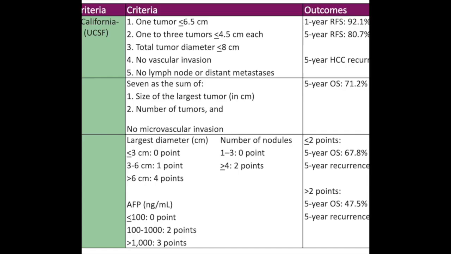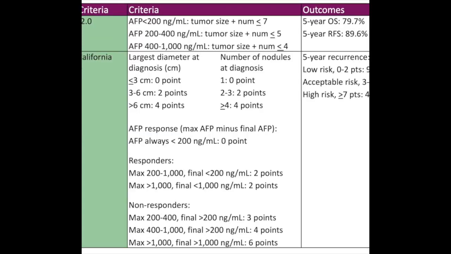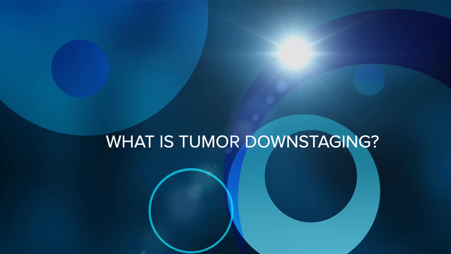Some examples of these expanded criteria include UCSF and up to 7 criteria, French AFP and Metroticket models, and the New York California score. These are shown in the table, and as we can see, patient outcomes after transplant are comparable to Milan criteria. That these transplant outcomes are comparable to Milan is important because for transplant to benefit the greatest number of patients, the outcomes and access to transplant of other patients on the waitlist should not be compromised.